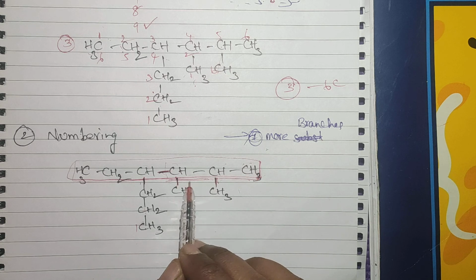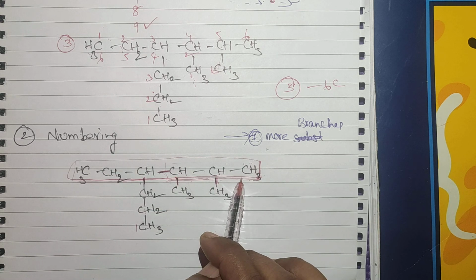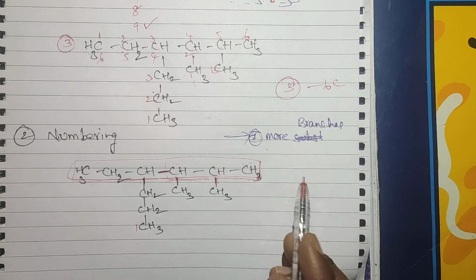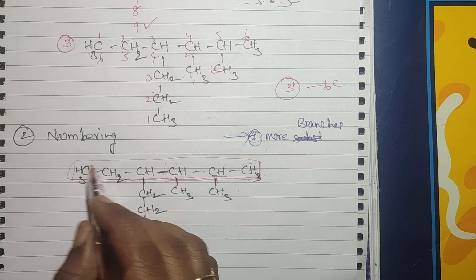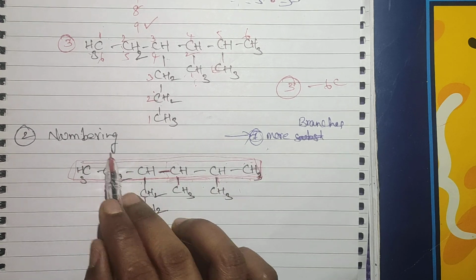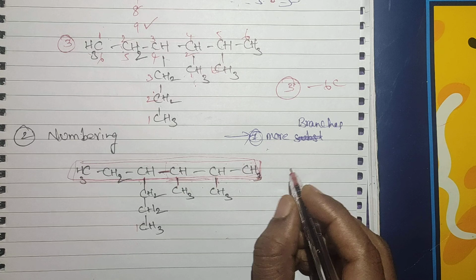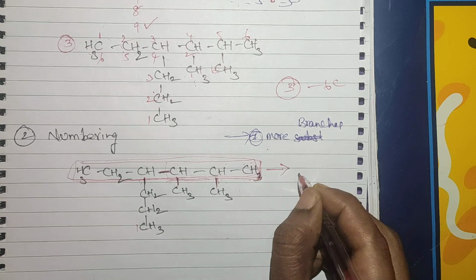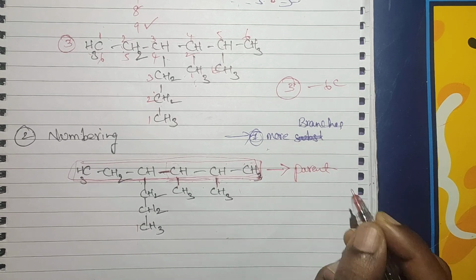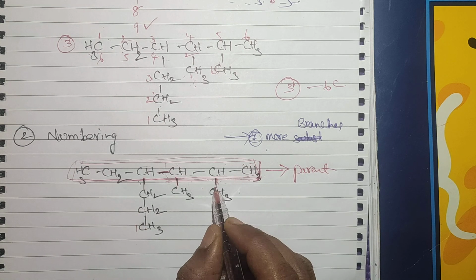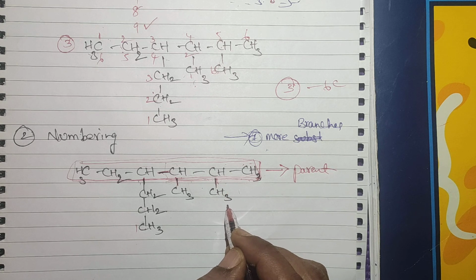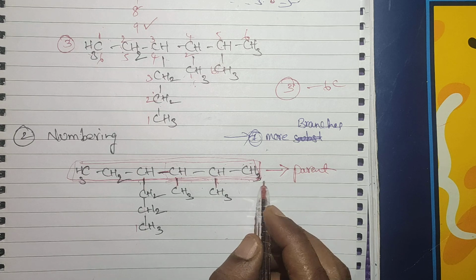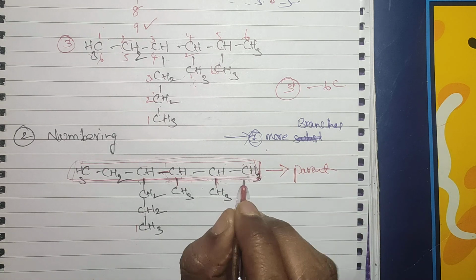Then you have to give the numbering. While giving the numbering also, we have to give the least number for the branches. Least number for the branches. Here I selected the parent chain. For the numbering also we have to select the parent chain first. Okay, I selected this one as a parent chain. Now numbering: how can you give the numbering? The branches should get less numbers. We have to give less numbers for the branches or any substituents. For that also we have to give the least number. You try to give the least number.